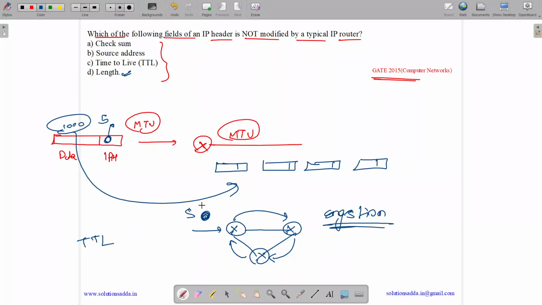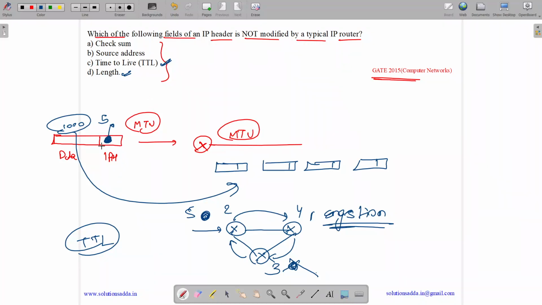To solve this congestion, we have a TTL value, time to live. So if we have TTL 5, then in each hop TTL is decremented. Here TTL becomes 4, here TTL becomes 3, then it becomes 2, then 1, and then it becomes 0. If TTL is less than 1, then the packet is discarded to avoid congestion. And we are changing TTL at each hop. TTL is present in this IP header. Thus, TTL value gets changed.